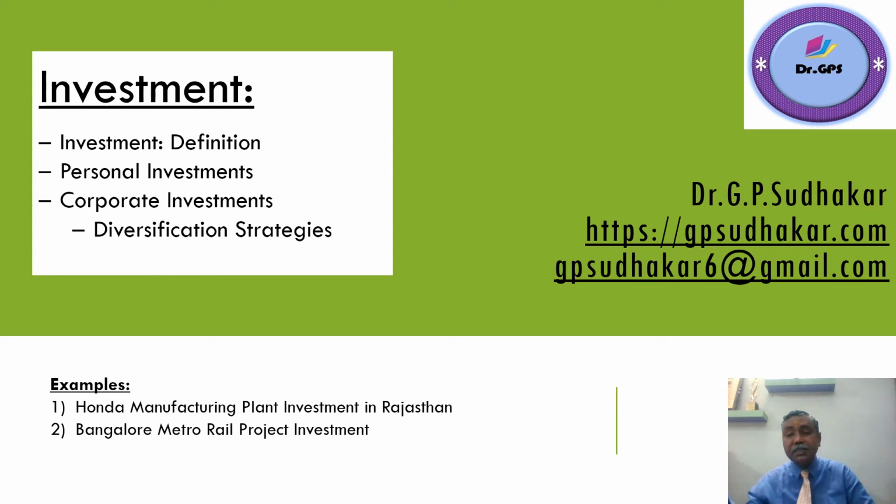One is IPO, initial public offering, and the second is the secondary market, stock exchange trading, by placing trade orders. In an initial public offering, you can apply when the company announces the open issue. Next one is the secondary market.